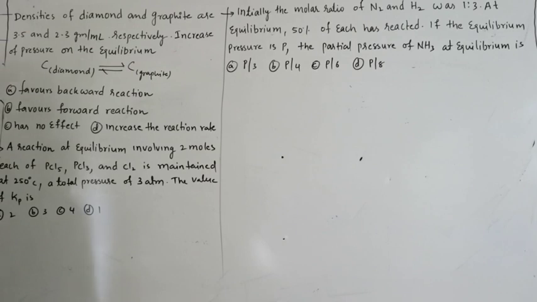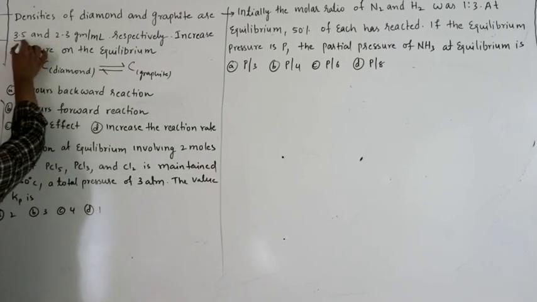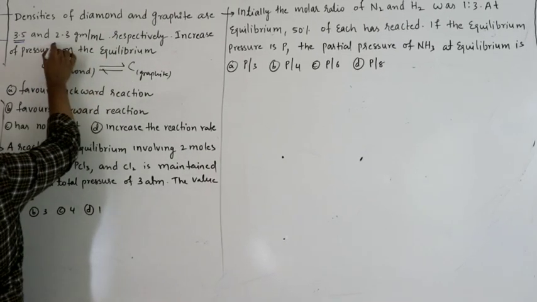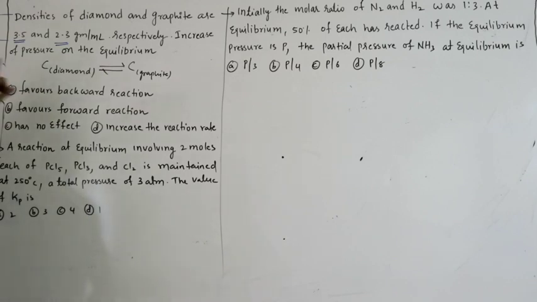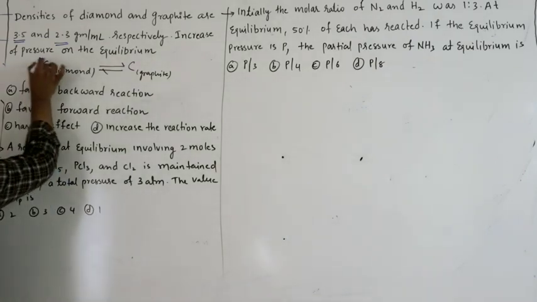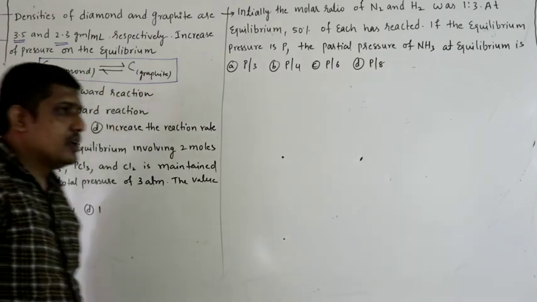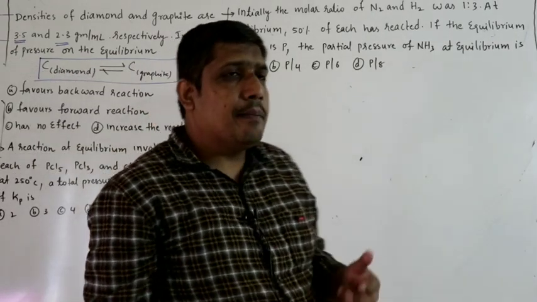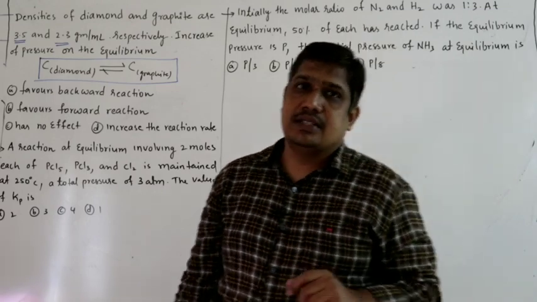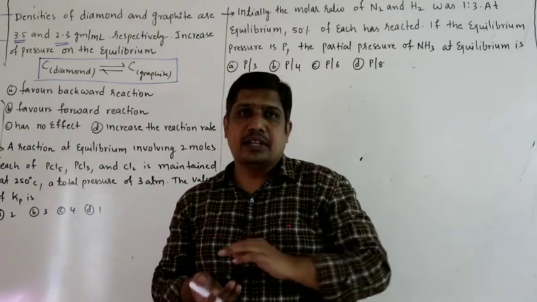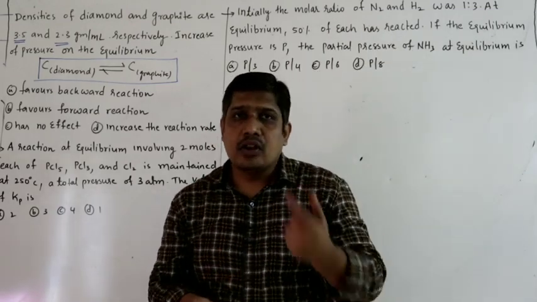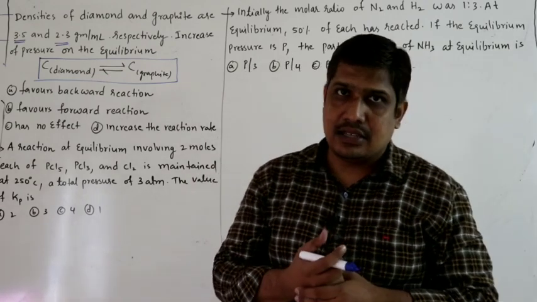Densities of diamonds are given. Diamond density is 3.5 grams per ml. Graphite density is 2.3. Diamond density is greater than graphite. What is the effect of increase of pressure on the equilibrium? So this is the equilibrium, carbon diamond in equilibrium with carbon graphite. See, when you apply pressure, volume decreases. If volume decreases, density increases.